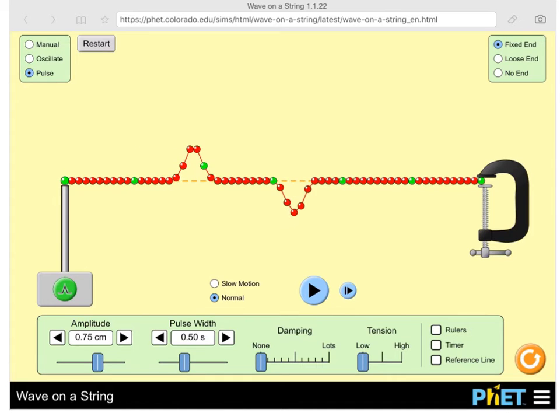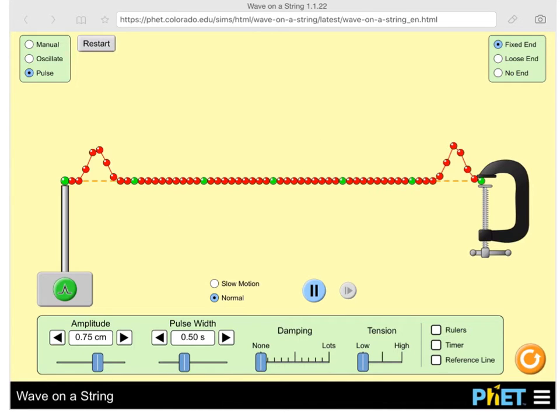Okay, so now we're at the point where they're close to meeting. So here, notice the waves are getting closer towards each other, and then they're meeting now at that common point. I want you to watch what happens. Whoa. Notice here that the waves kind of passed that point, but notice how that medium is almost perfectly straight. Okay, so in that case, destructive interference, the two waves are going to destroy each other, and then afterwards, they just pass on through.